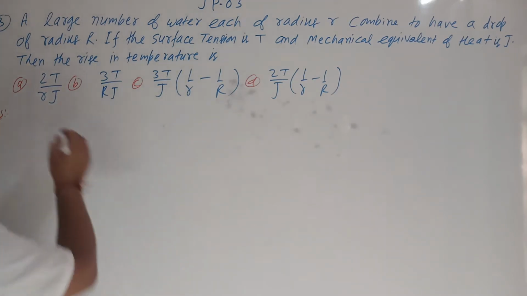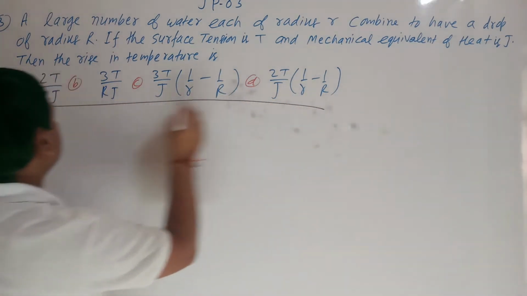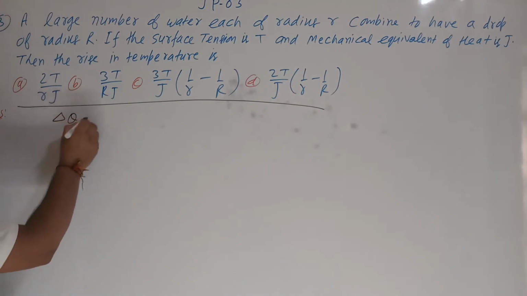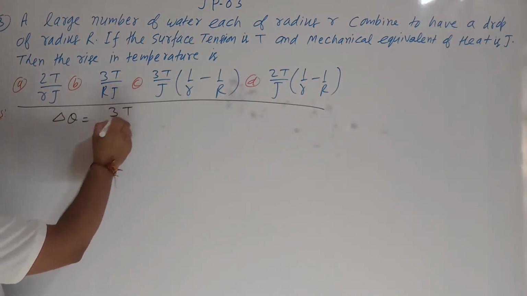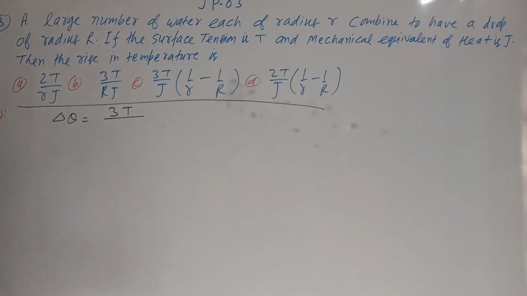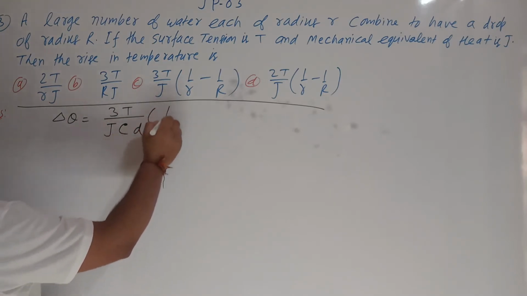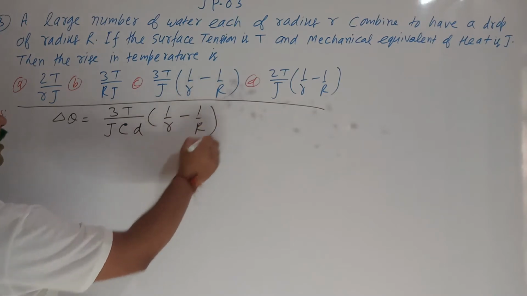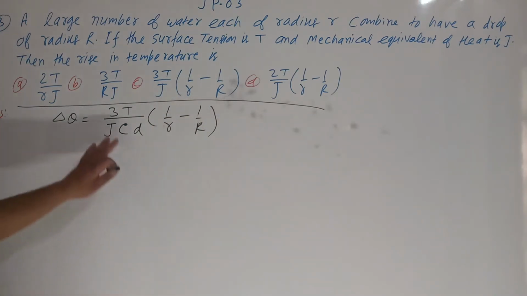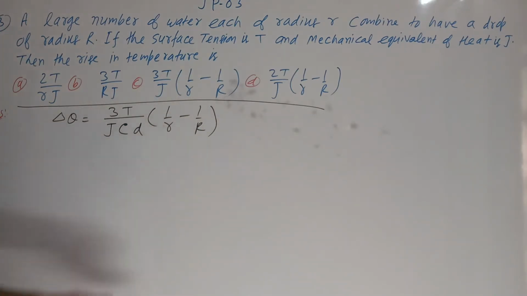Actually, we can use a direct formula here. Del theta is equal to 3T upon J C D, into 1 upon r minus 1 upon R. This is the formula for rise in temperature.